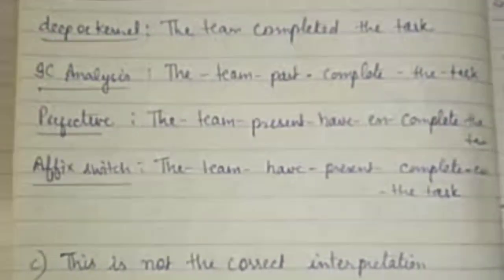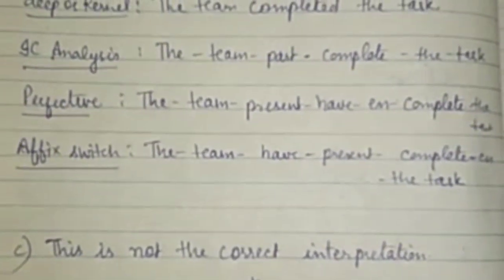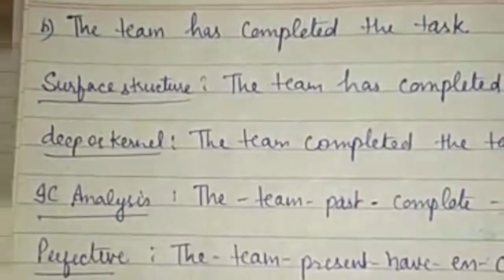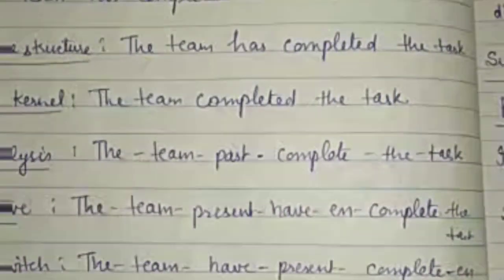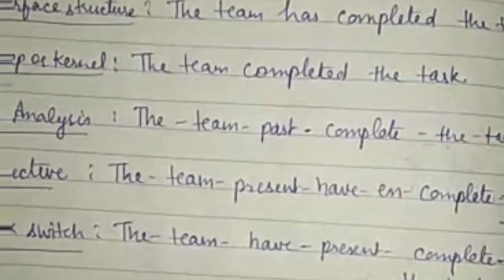Next example was, the team has completed the task. Again, first step is writing it as surface structure. The team has completed the task. Deep or kernel is, the team completed the task. Always keep in mind that kernel sentence has only one verb, and here we are using two verbs. One is has, that is helping verb, and completed is the main verb. Then IC analysis, the team past complete the task. Then perfective, the team present have en complete the task. Affix switch, the team have present complete en the task, and we are reaching the given example.